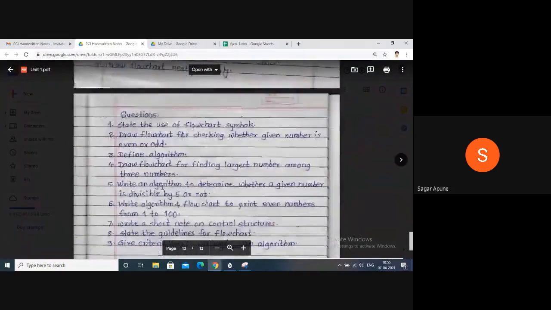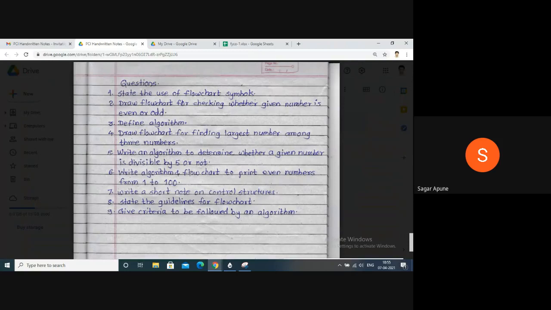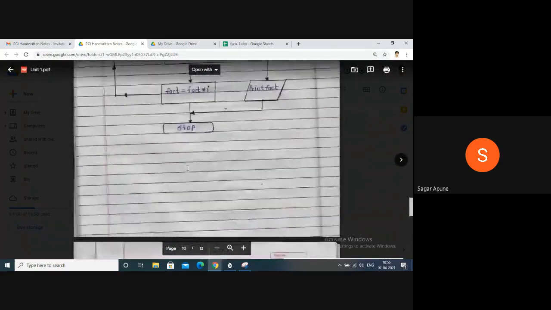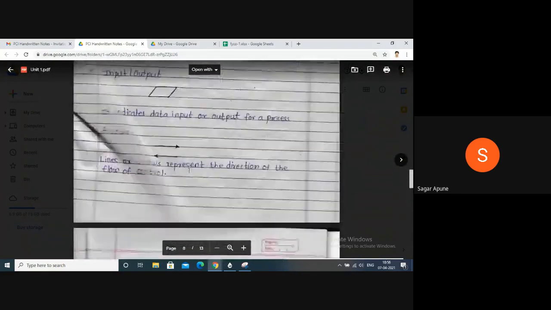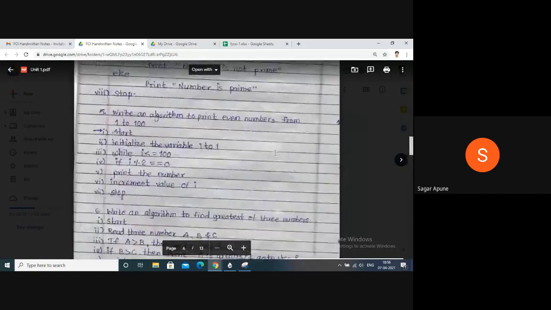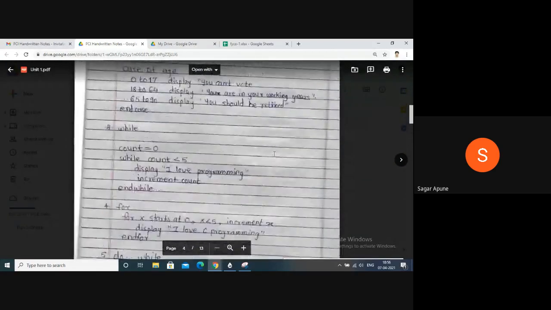Okay, these are some questions. You can read these questions and write your answers in your notebook. You will get all the answers in the notes also. I will share these notes with you in your WhatsApp group. I will share this link. You have to write all the notes neatly in your theory notebook. Don't write in your practical notebook.